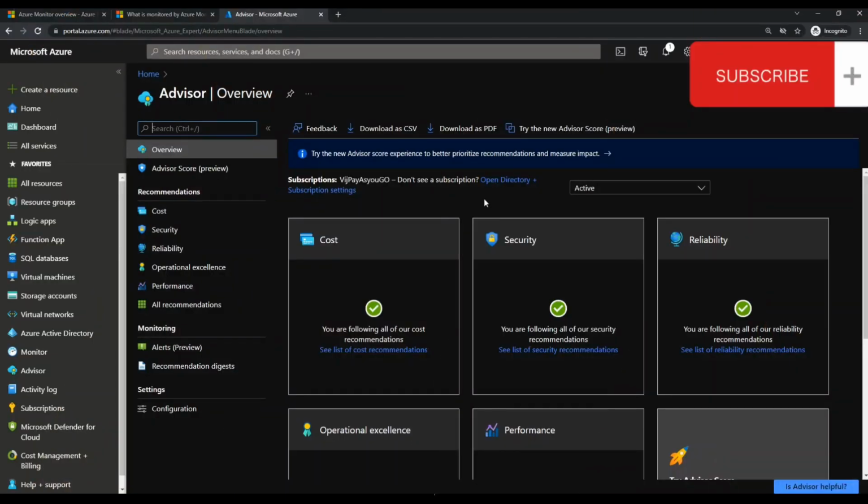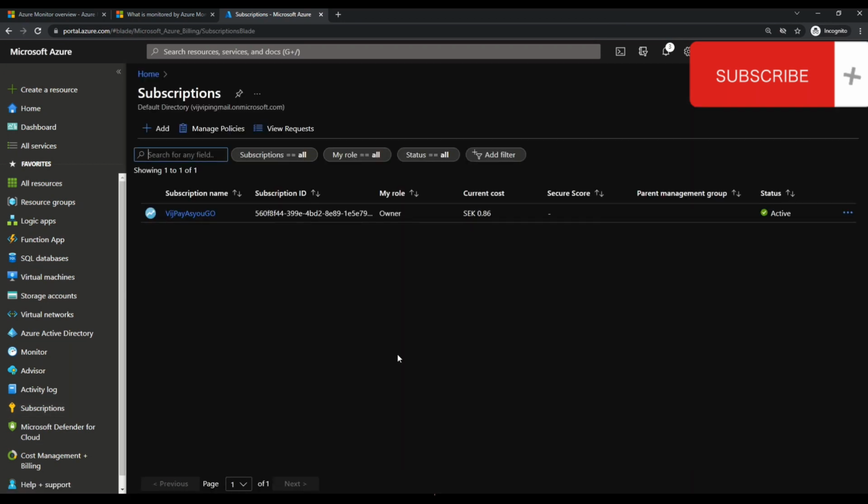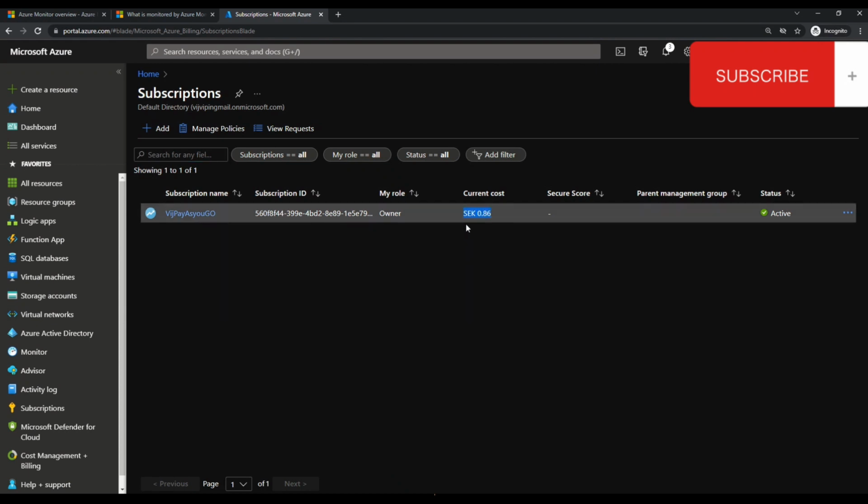Now, if you come to the Azure portal, let me just switch to the home page once again. And here you can see the subscription. However, if you don't find it here, then you can always come down to this left-hand side blade, and you have to come down to subscription. If you click subscription, then here you can see the name of my subscription, the subscription ID, the role I have in my Azure portal, and then you can also see the current cost. So this is my current cost. Because I am in Sweden, the cost is shown in Swedish krona, which is the Swedish currency.